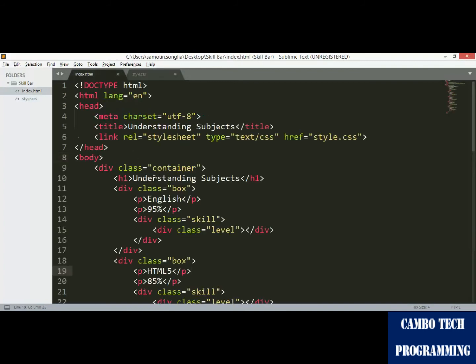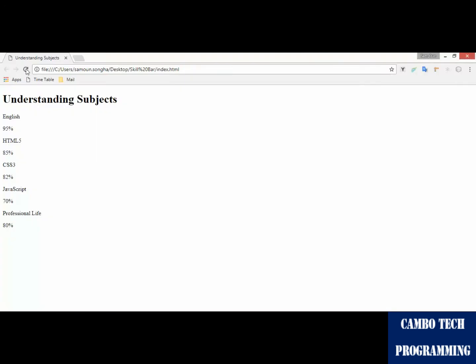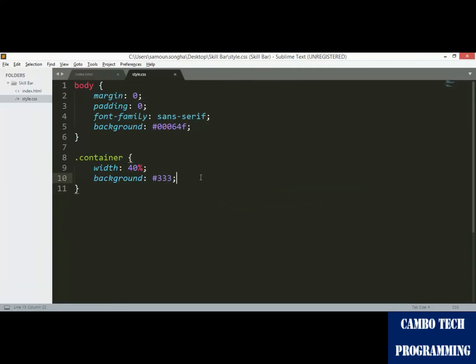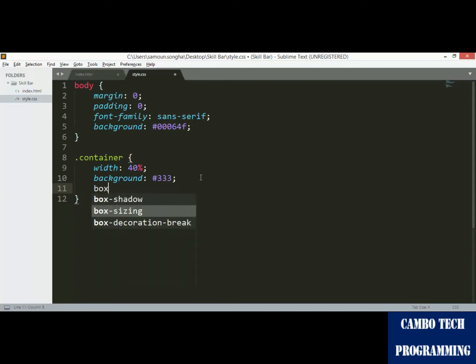Then we're going to style the div with class container. I want the width to be only 40%. The background is a bit gray, a dark one. Yes, you see. And it is for box-sizing, a border-box, and box-shadow, maybe 0, 20, 50.